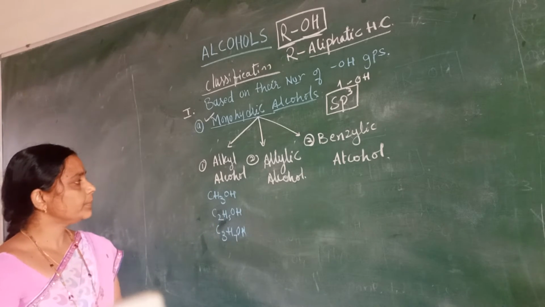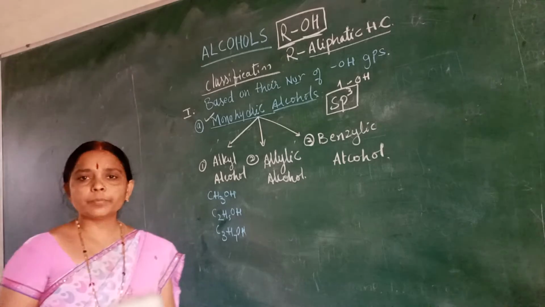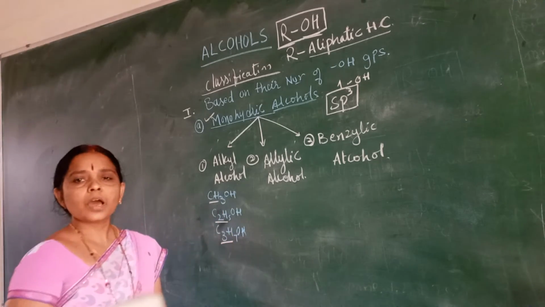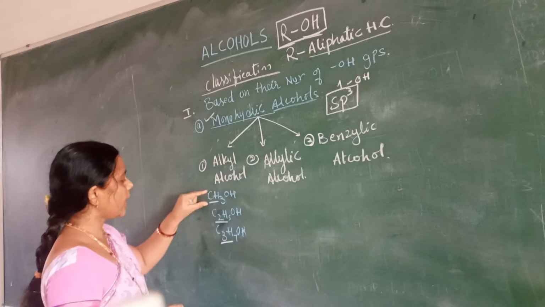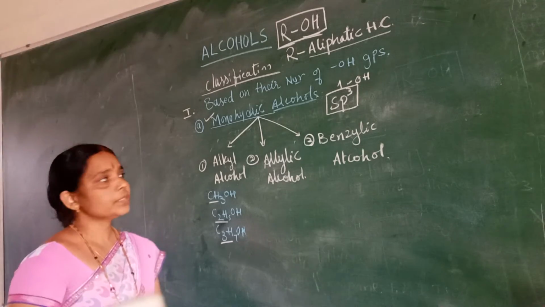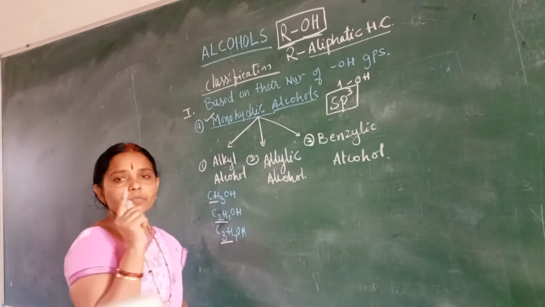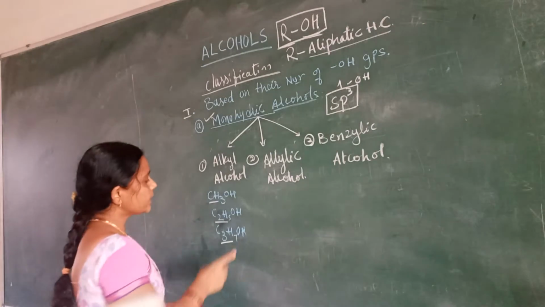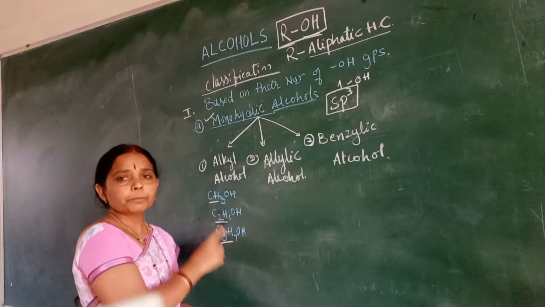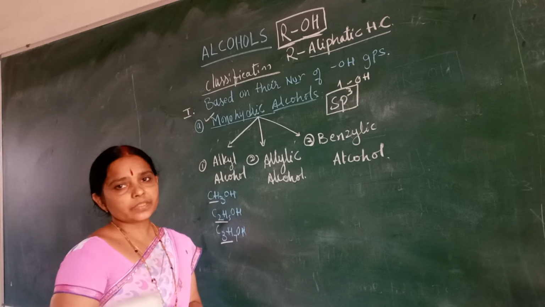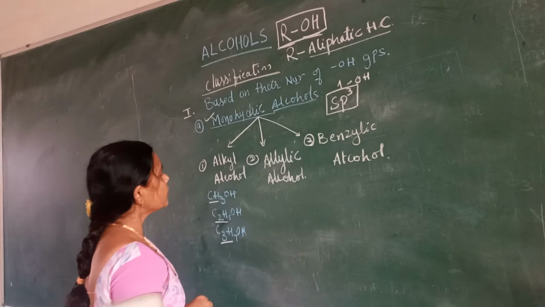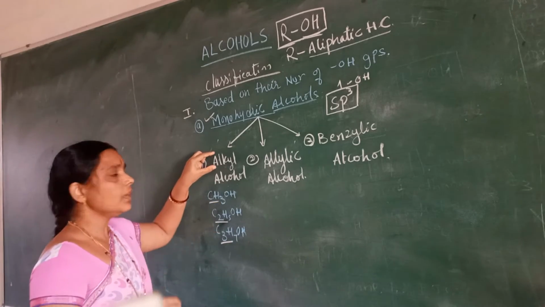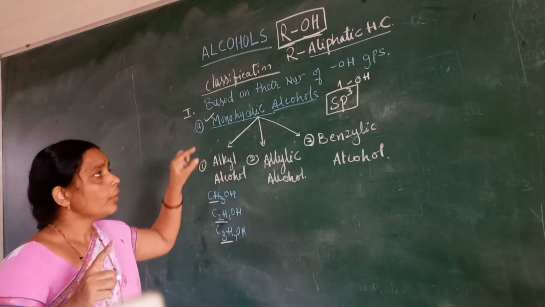These are all examples of alkyl alcohols, because R is alkyl: methyl, ethyl and propyl groups attached with only one hydroxyl group, which belongs to the monohydric alcohols. Check the bonding arrangements here. All are sp3 hybridized compounds, so they are further classified. These alkyl alcohols have only a single alkyl group and a single OH group.